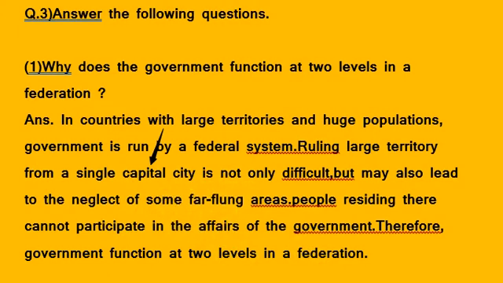And people residing there, or people who live there, cannot participate in the affairs of the government. Therefore, government functions at two levels in the federation. So, people in far-flung areas cannot participate in the government. So, there are two levels of government function in a federation.